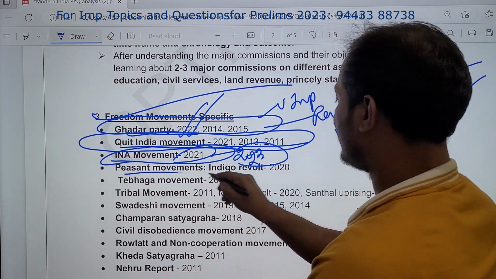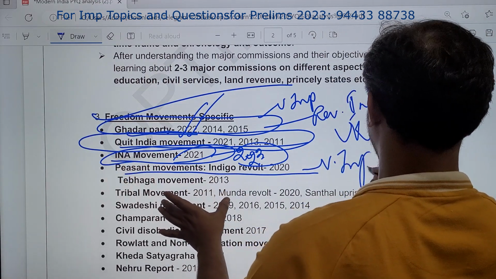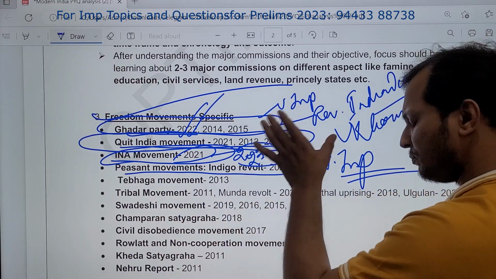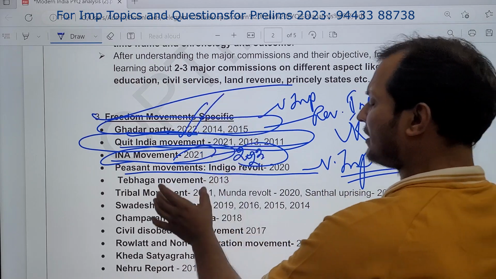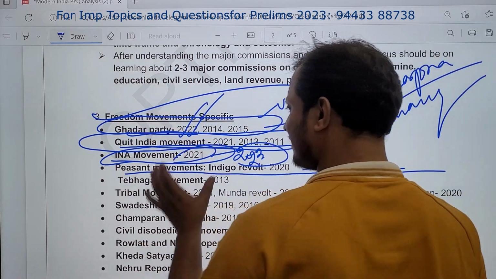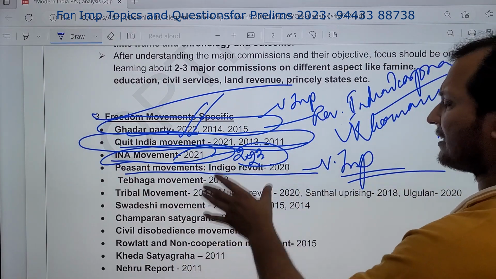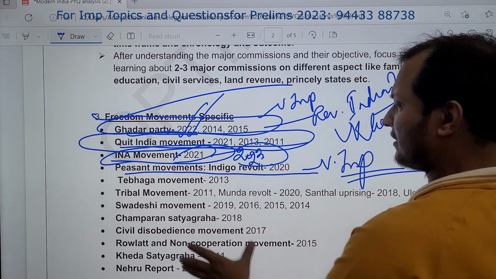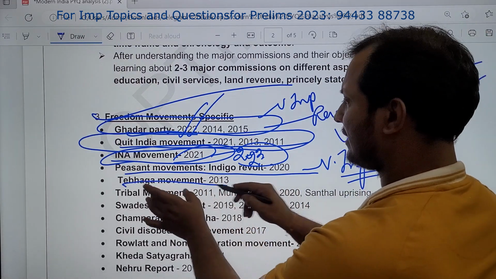Then peasants movement, Indigo revolt. Peasant movements, again, very important. I have been predicting this for the last 2 years, although UPSC has not been asking this in the last 2 years, but peasant movement, very important. All India Kisan Sabha and any kind of development regarding that peasants movement, very important. Kheda Satyagraha, all those things. Then Te Bhaga, once they have asked, 2013, Te Bhaga movement.